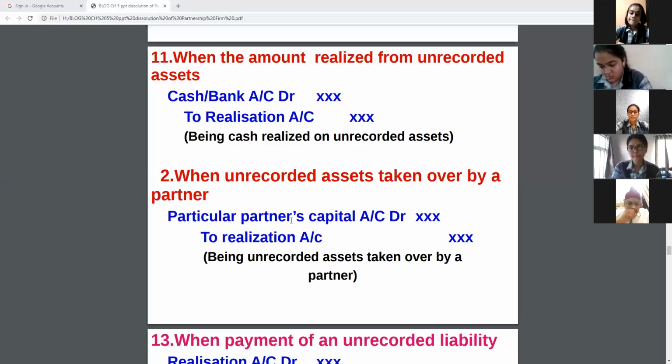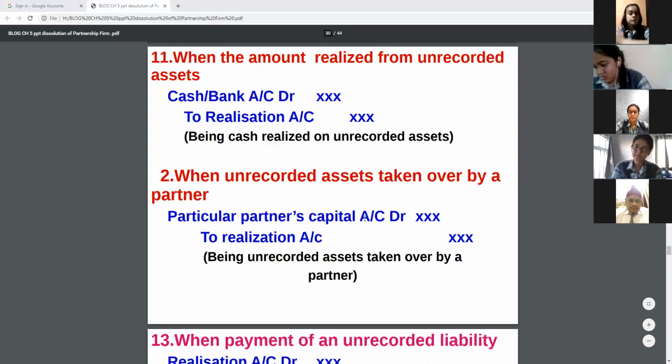So here you will write Salman's capital account debit to realization account. Salman's capital account debit to realization account.